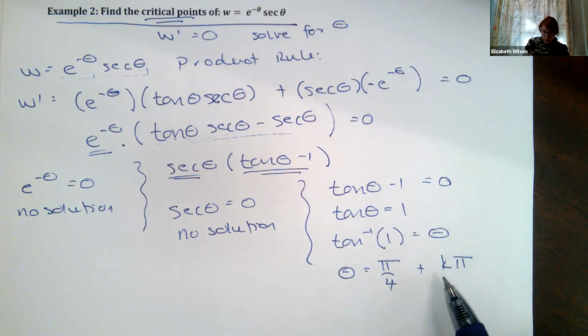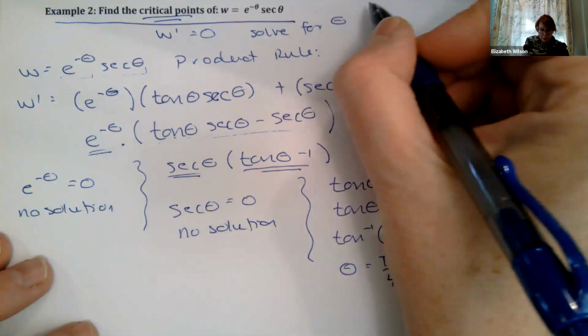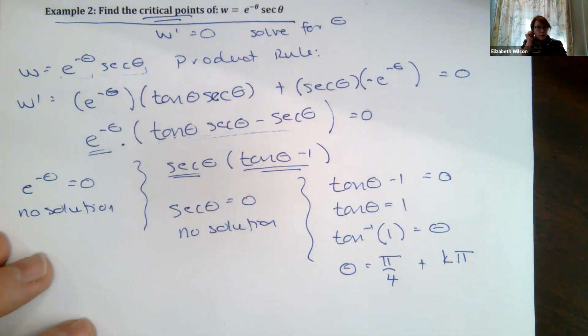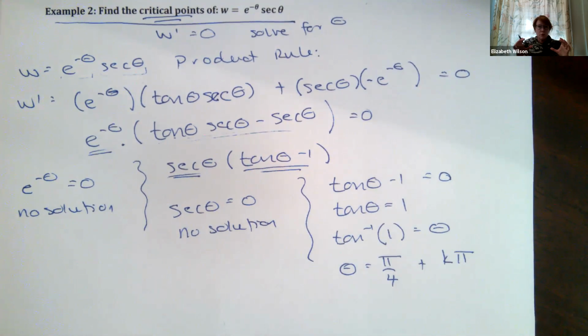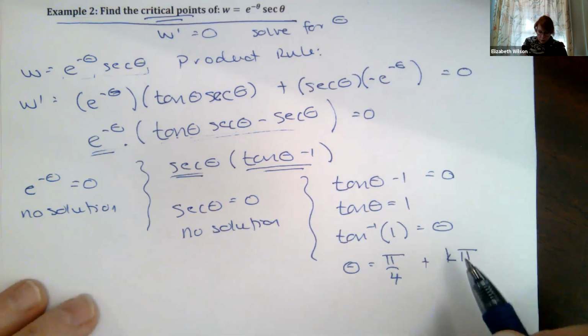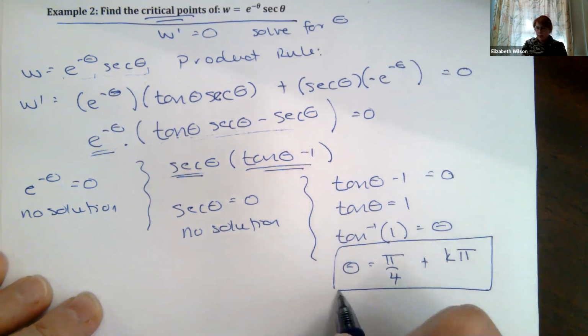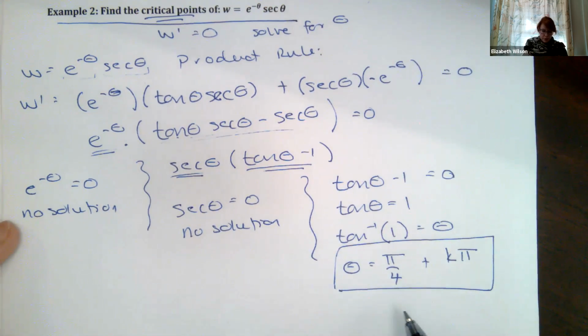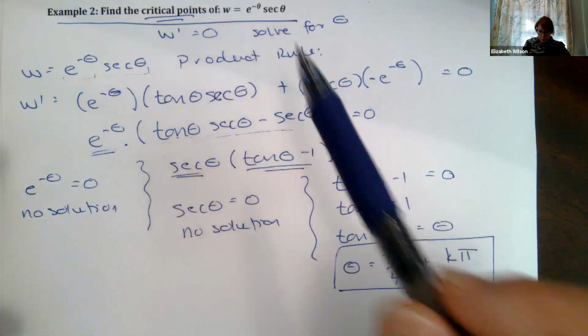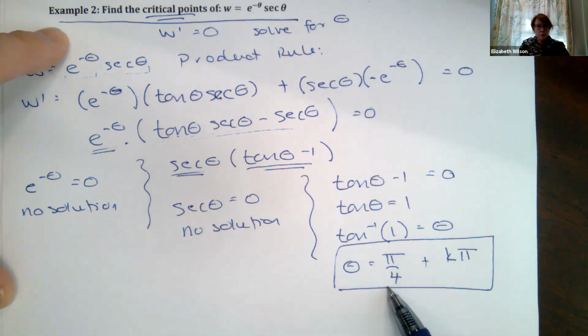Unless I specify an interval, if I say this is just between 0 and pi, or 0 and pi over 2, unless I give you an interval in which to focus, you have to include the repetitions here. So that's your answer. For this whole thing, the only critical points that we have are the multiples of pi over 4 plus k times pi.